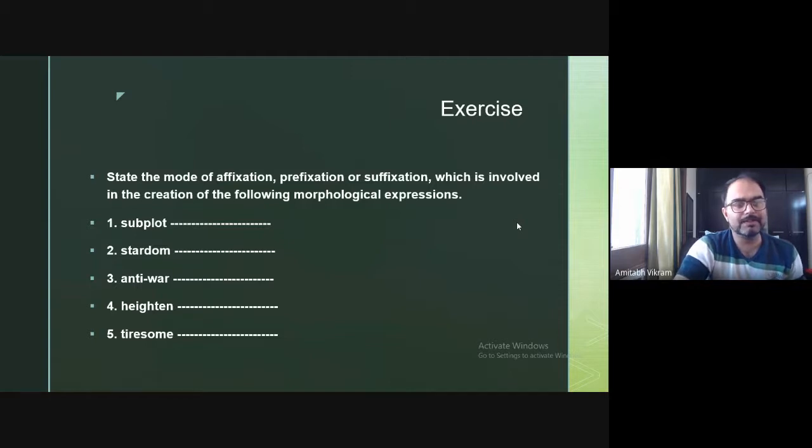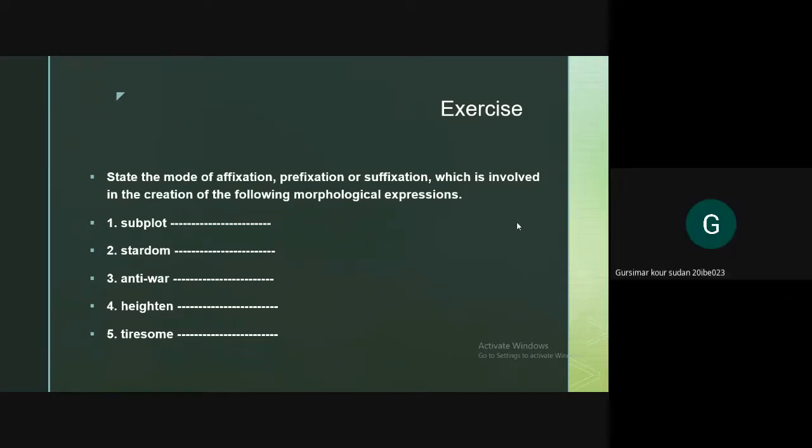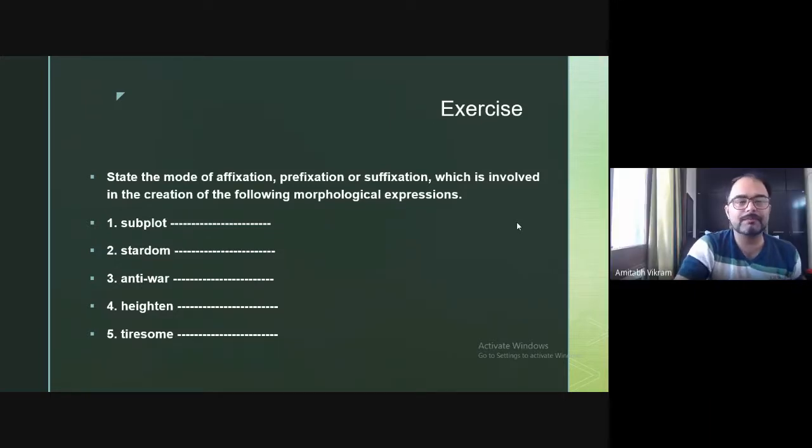Then stardom. Yes. What is happening here? Anyone? Yes, anyone can answer. Suffix. Yes, suffix because dom. The meaning of dom is like house. So stardom, like kingdom. We have king and dom, like stardom. It's a suffix, suffixation.